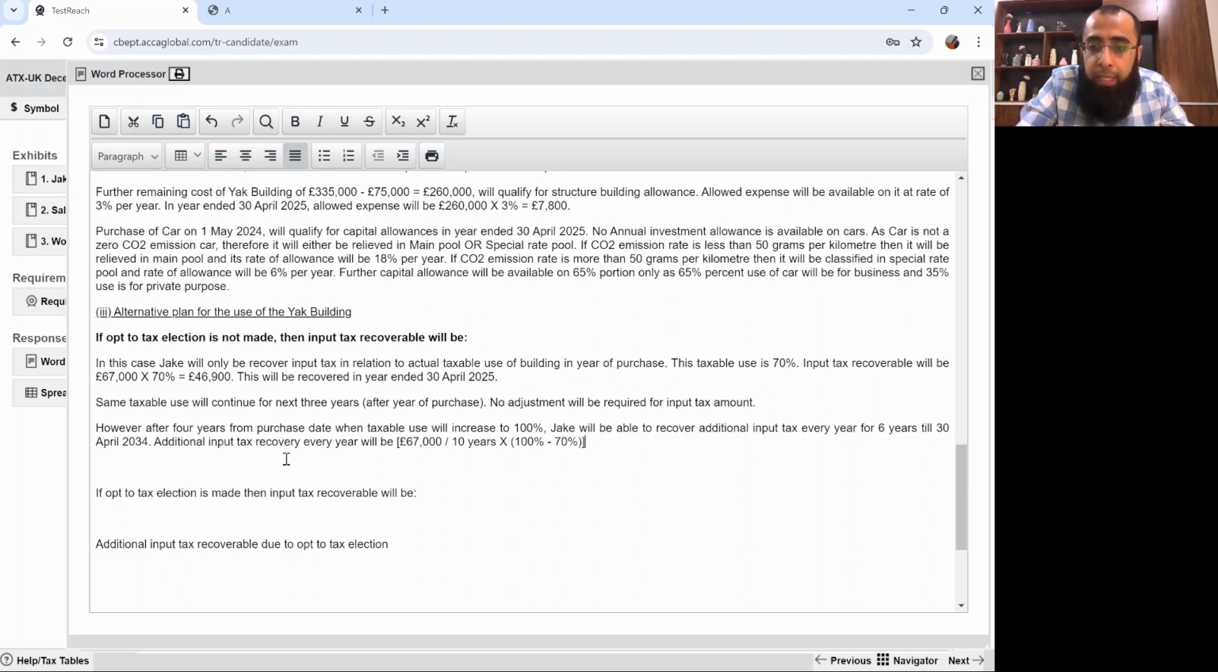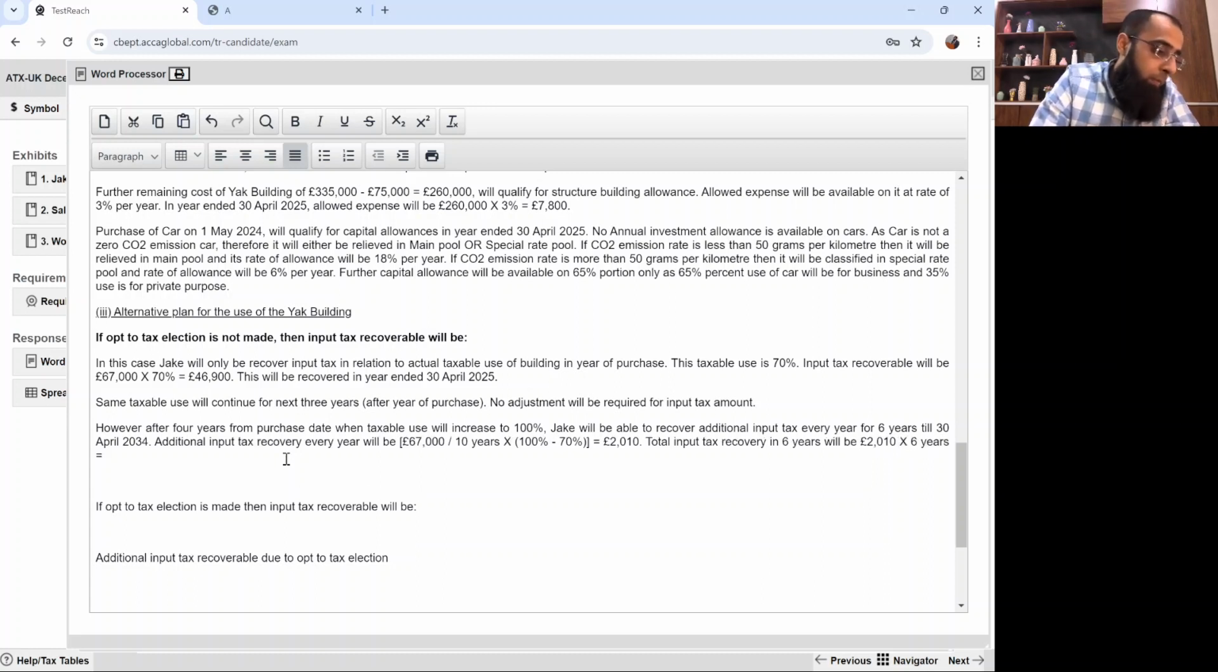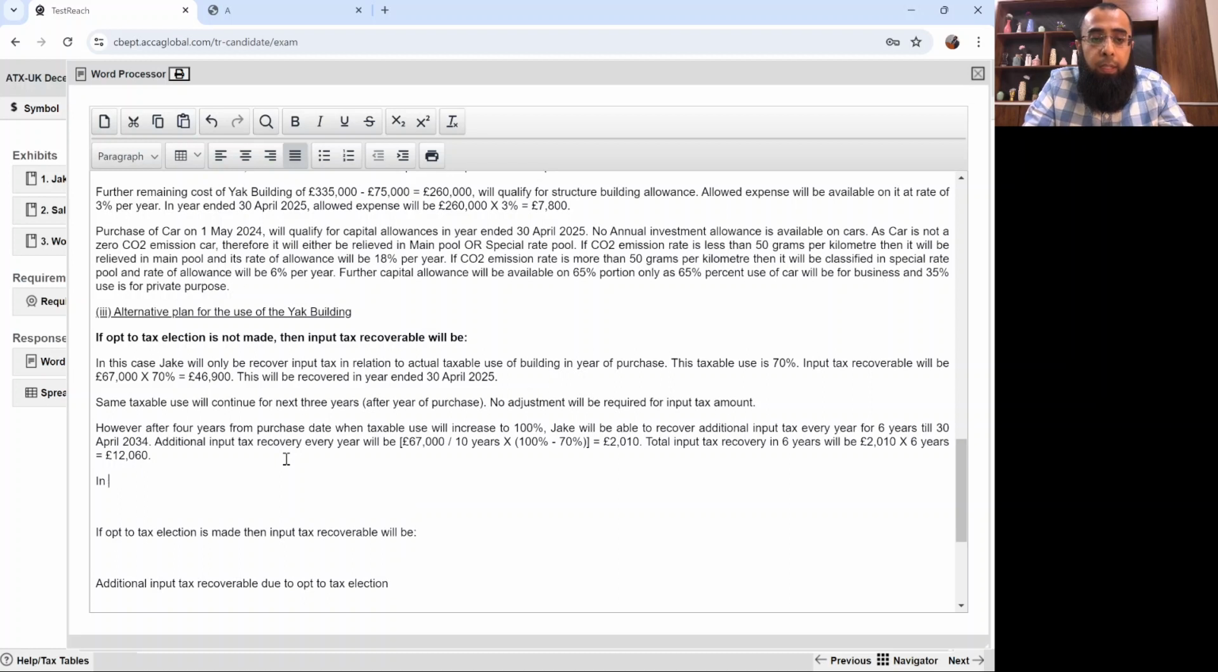67,000 was your total input tax, divided by 10 years. Since it's land and building, your taxable use has increased by 30% in every year, because then you will be using this building completely for your business. So divided by 10 years, that's a recovery of 2010 pounds. Total input tax recovery in 6 years will be 2010 into 6 years, 12060.